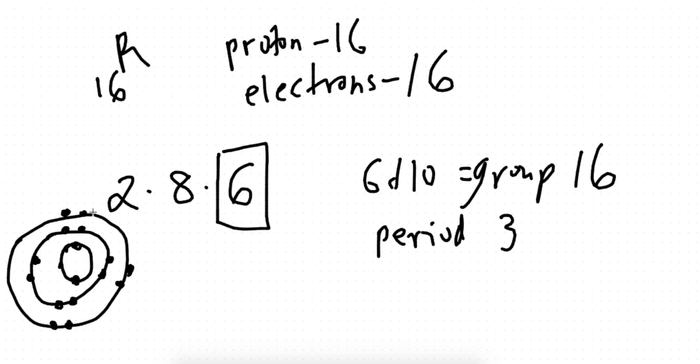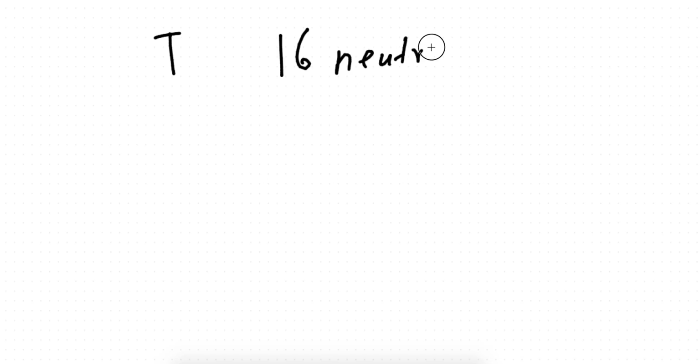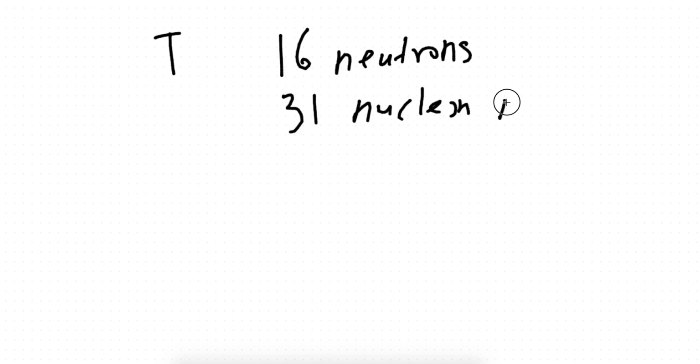So, let's see. The book says the number of shells occupied with electrons determines the position of the period. We already knew that. So, let's do another question, okay? This is going to be a fun question. An atom of element T has 16 neutrons. Okay, I'm just going to write this down. T has 16 neutrons and a nucleon number of 31. So 31 is the nucleon number. In which group and period is element T located in the periodic table?